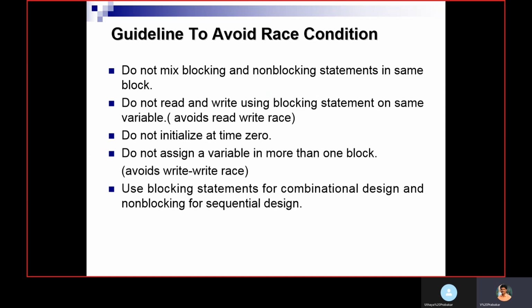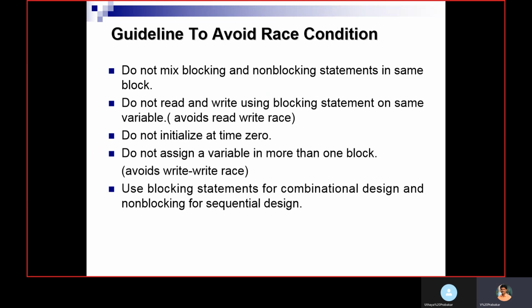Do not initialize at time 0. And do not assign a variable in more than one block. That also we discussed. Should not assign value or write and read the same variable in different blocks, so that also will create a race condition. Use blocking statements for combinational design and non-blocking for sequential design so that we can avoid the race conditions.